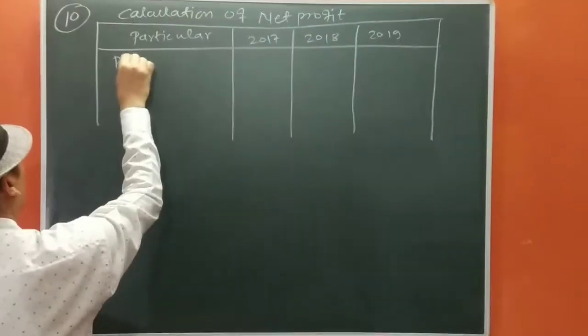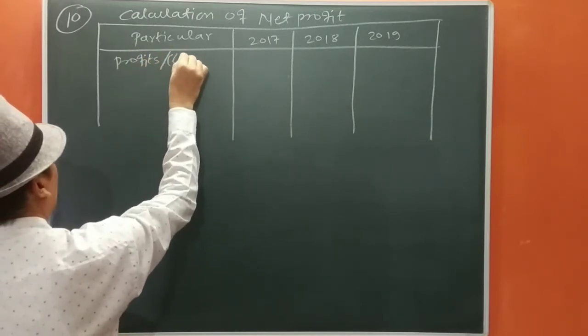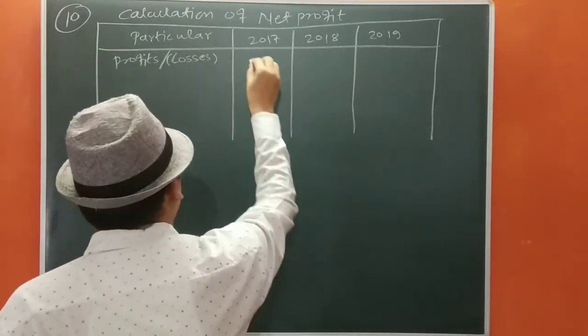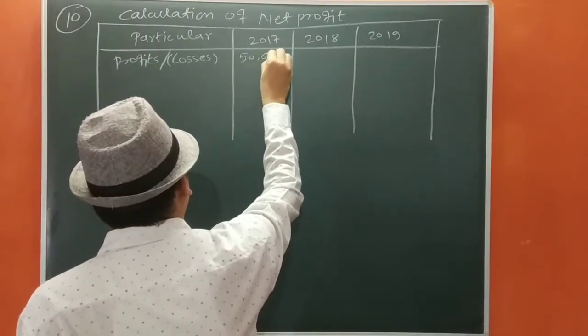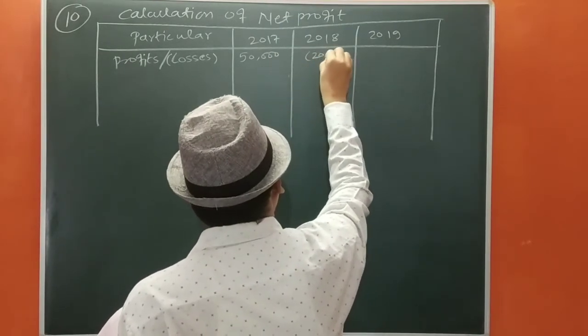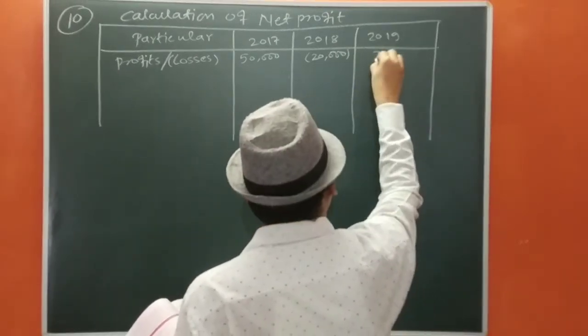Profits given, we are going to write here 50,000. The loss given is 20,000, and the profit given is 70,000.